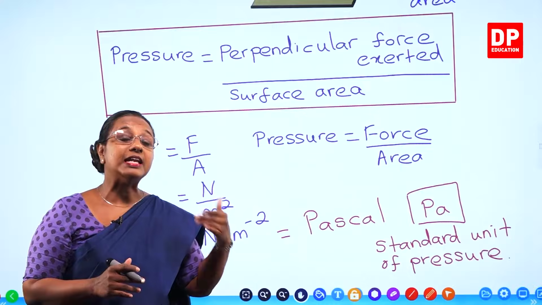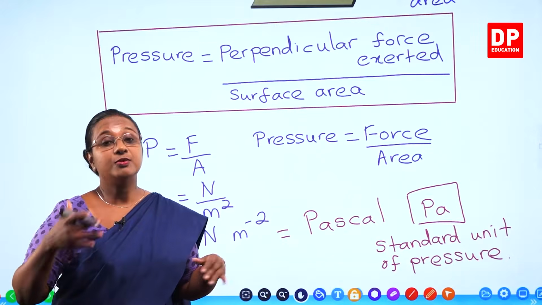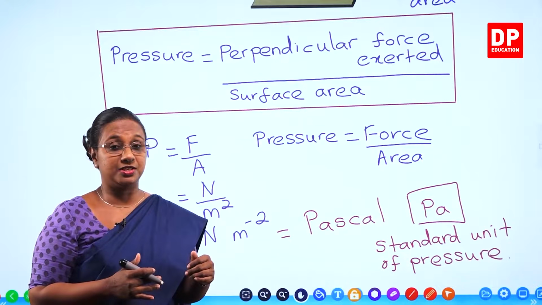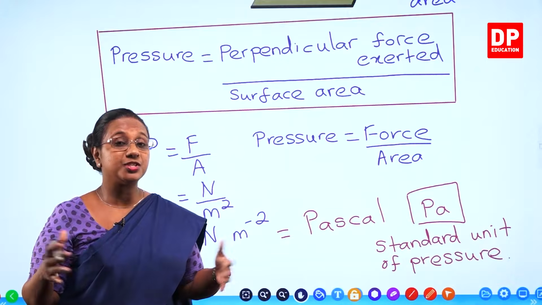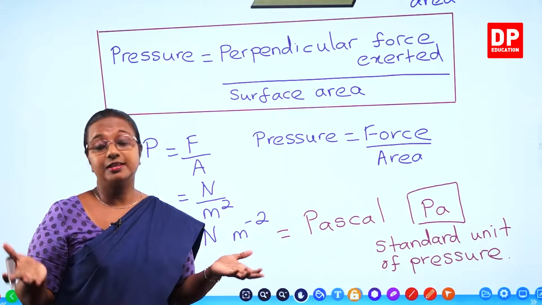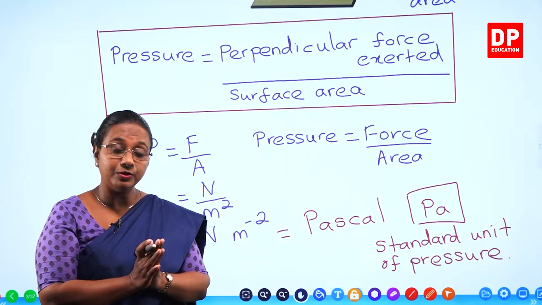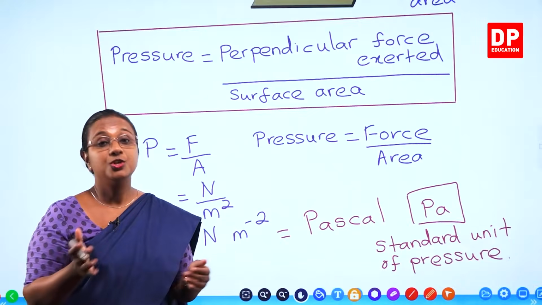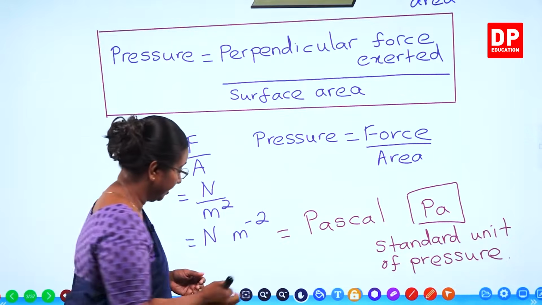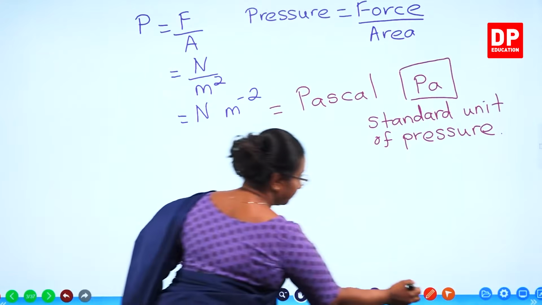But when we look at liquids, gases, you all know there is air around us. Now this air exerts a pressure. That's what we call atmospheric pressure. Now that atmospheric pressure and the pressure exerted by liquids is in all directions. So therefore, pressure has a magnitude but no direction. So what quantity is that? It is a scalar quantity. So that is what we need to know after this.